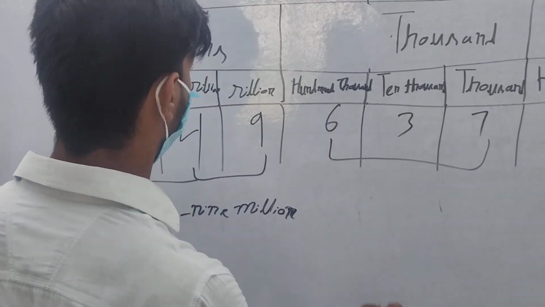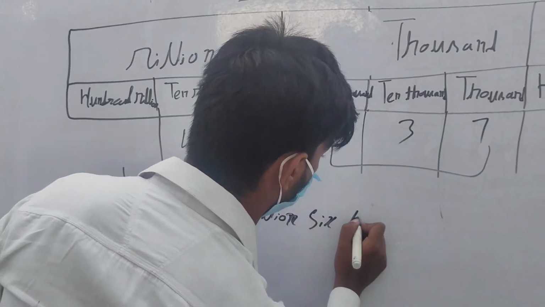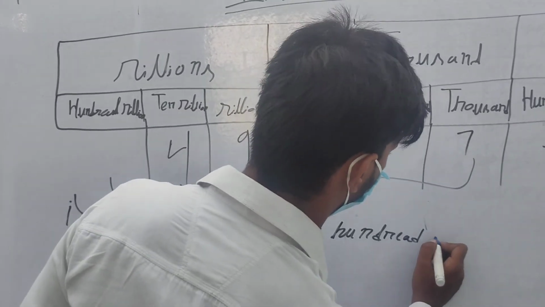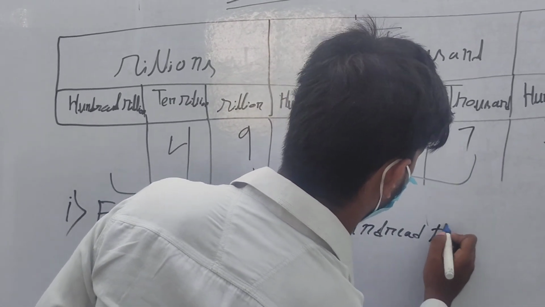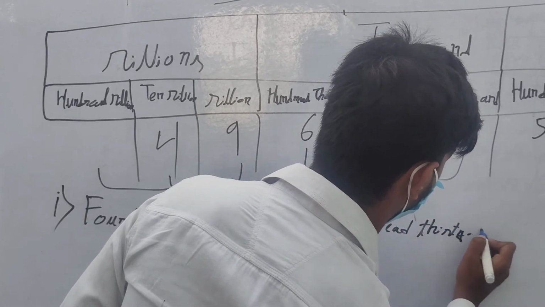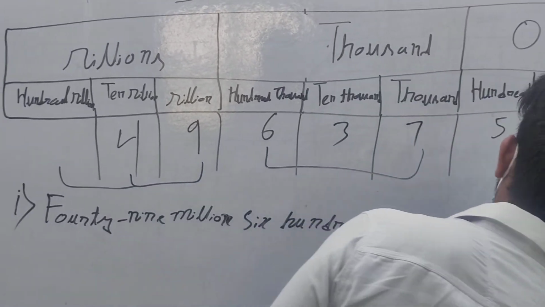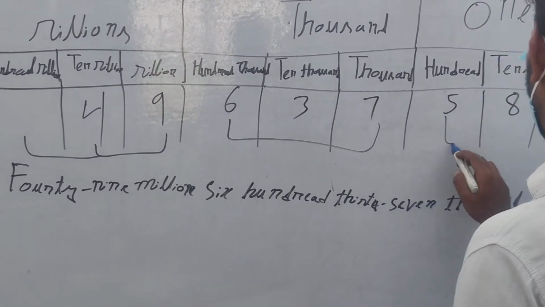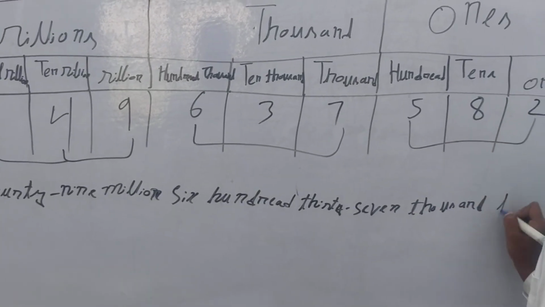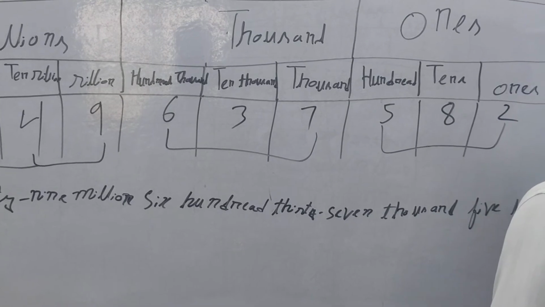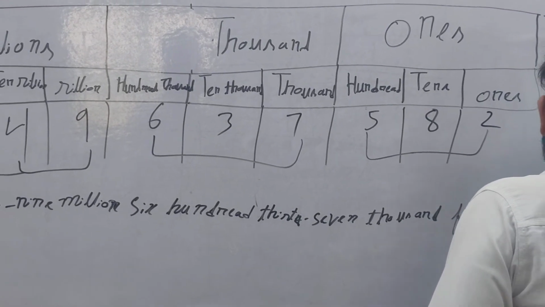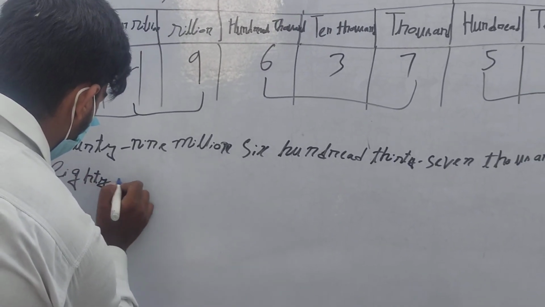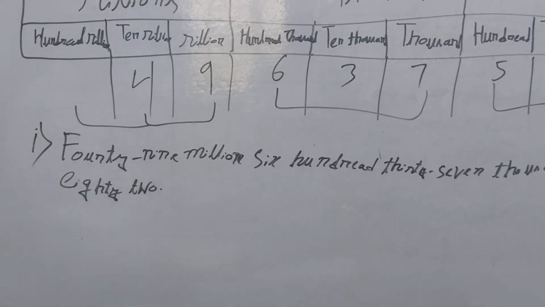49 million 607 thousand. So again I have to take this as a 3 digit number, 582: five hundred eighty-two.